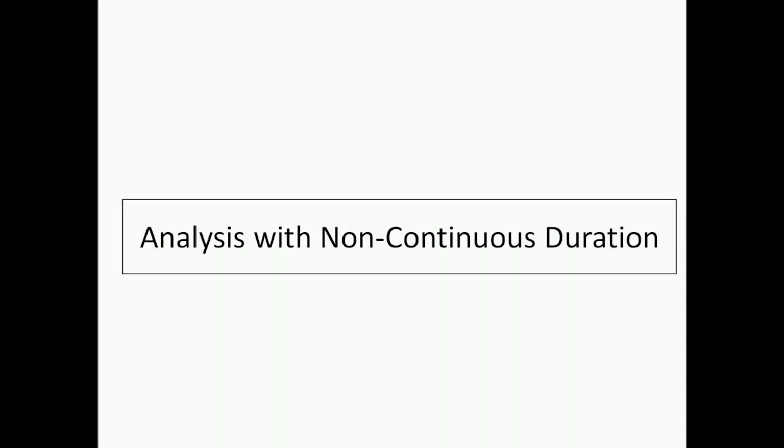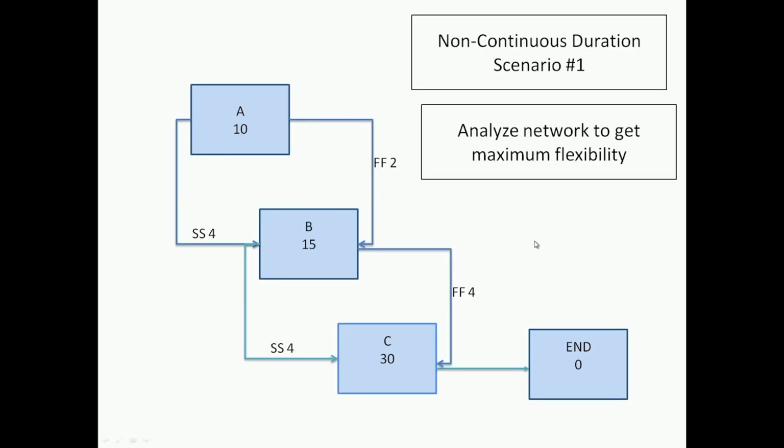We will see why we don't need to keep the duration of the activity continuous. We should be able to, and that is one of the powers of the precedence diagramming method, take the start of an activity and the finish of an activity and treat them as separate events. As I mentioned in the last lecture, this is what the AOA representation could do, and we are trying to bring that into the PDM representation. So here is where PDM starts differing from the AON.